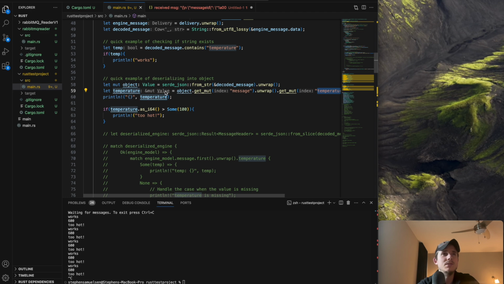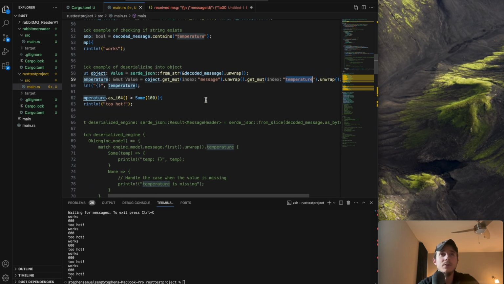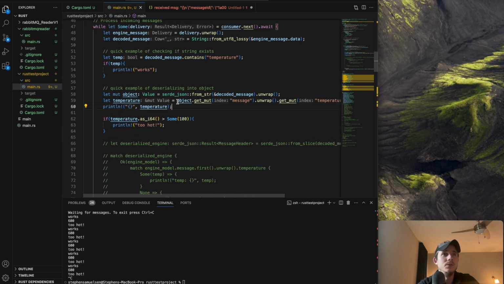So I guess it's treating it as a generic, right? So it's just whatever this value type is, and then I can just provide the key essentially, right, for the map, and then it will give me the value. So that's the only way I got this to work.